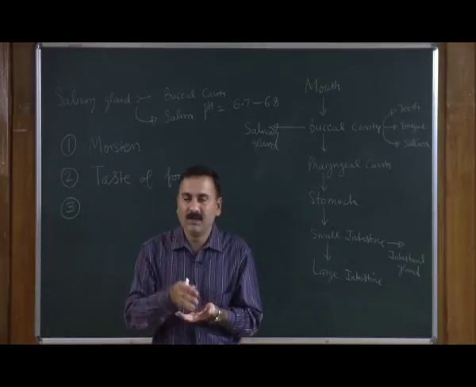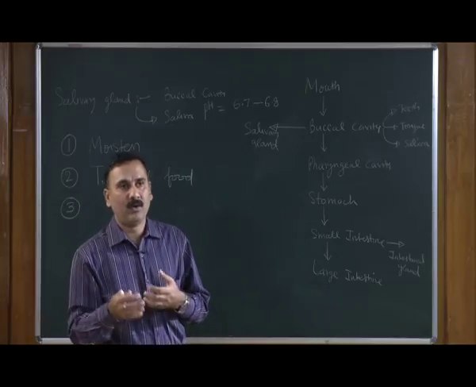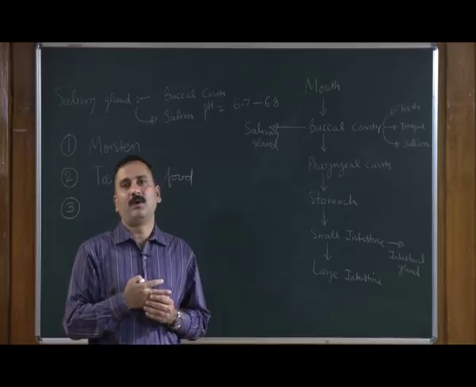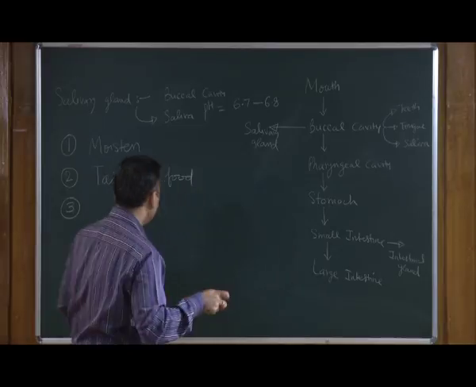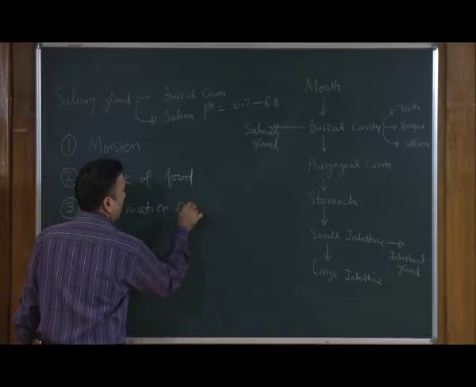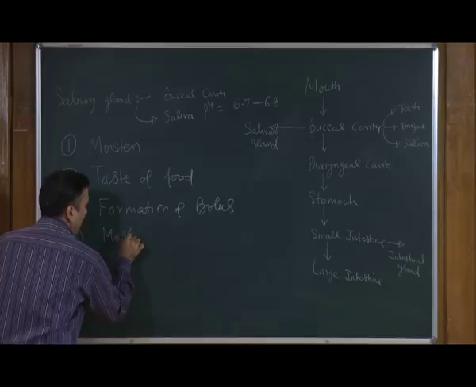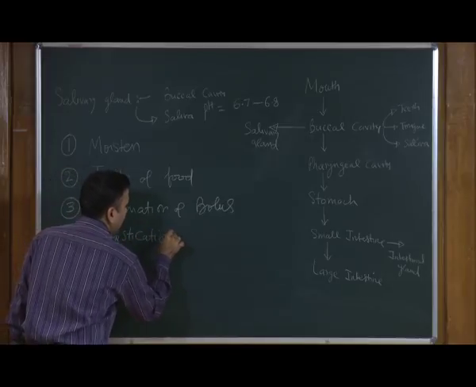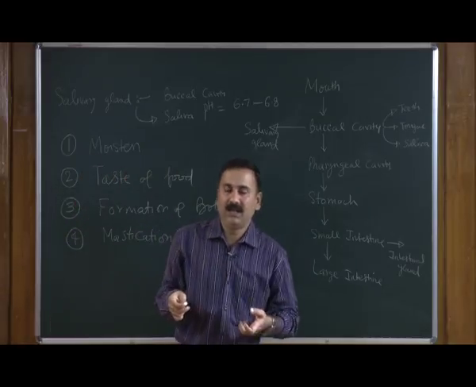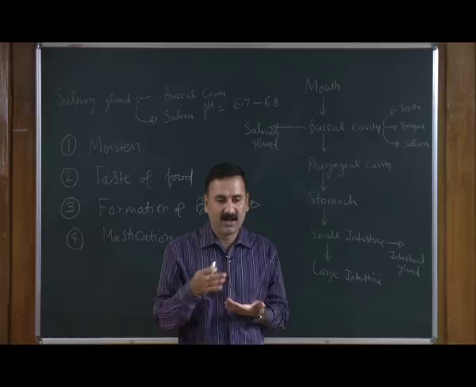Because once the food is consolidated in the form of a bolus, it helps not only in formation of the bolus, but also in mastication, because once the bolus is formed, the complete bolus comes below the teeth, and that gives more efficient mastication to churn the food into smaller pieces.